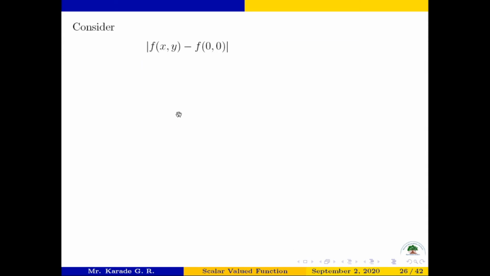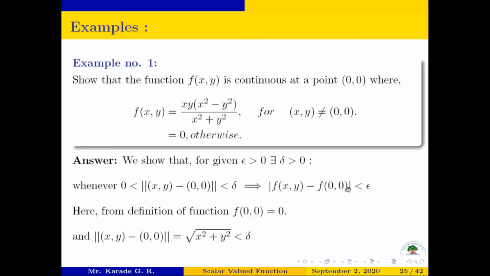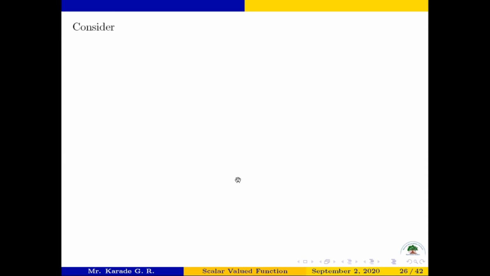Before going to the next slide, we consider this part to show that this part is strictly less than epsilon. So consider this part now. That part is mod of f of x comma y minus f of 0 0.